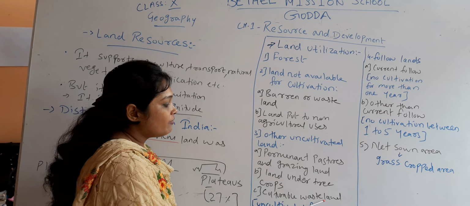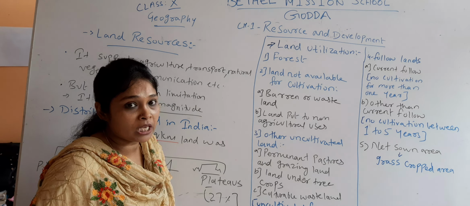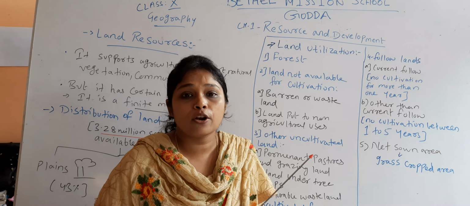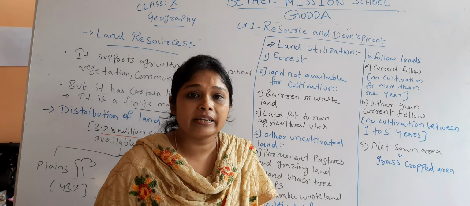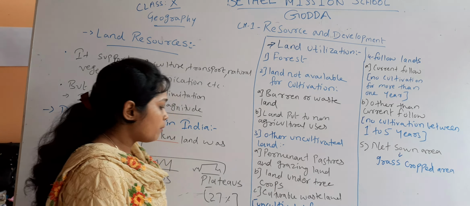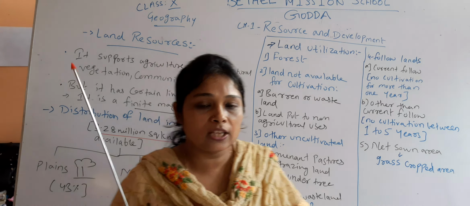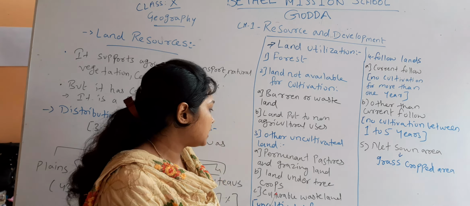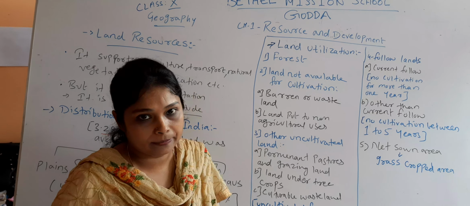Then cultivable wasteland. Cultivable wasteland means that land can be used for agricultural purposes, but we are not using it for cultivation for more than 5 years. If any land is not cultivated for more than 5 years, it is called cultivable wasteland.